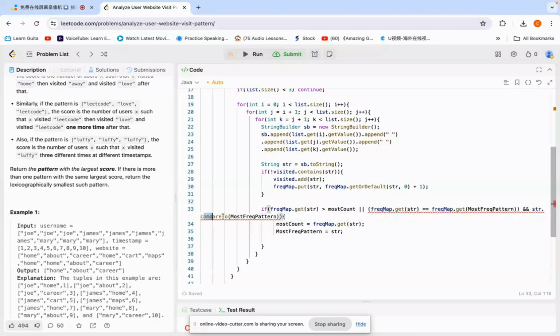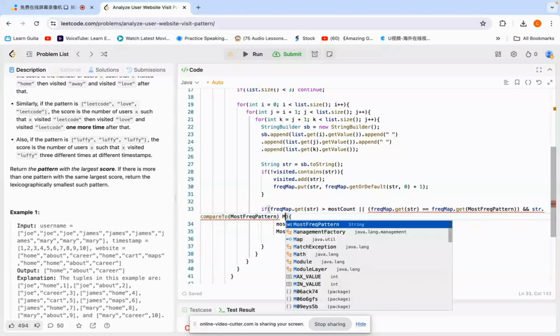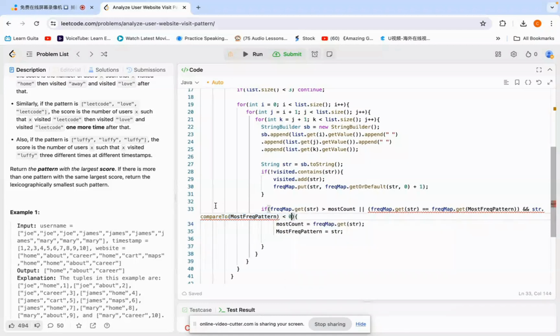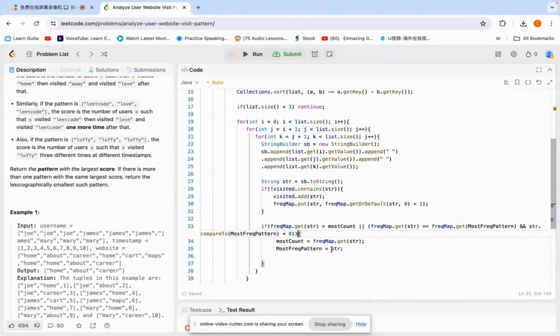Because here it's compared to this one, next name 0. Okay, now we need to update the most frequent pattern. Why does it still give me an error here, is equal? Okay, now it's frequency. Okay, it should be closed here. Now the error is gone.